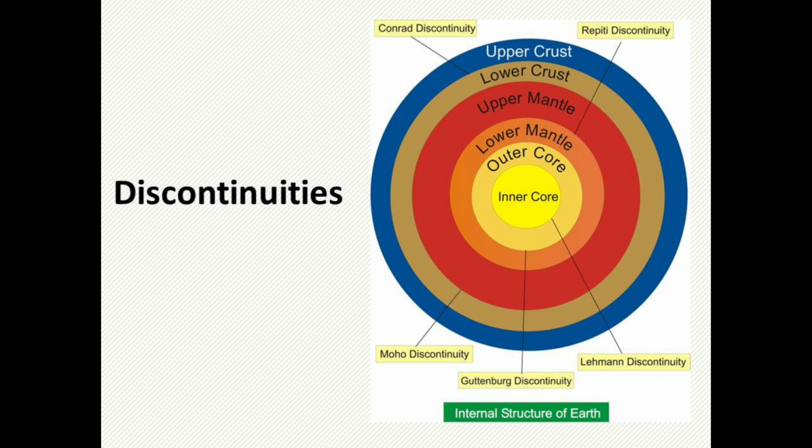Similarly, between the lower mantle and the outer core is Gutenberg discontinuity, and between the inner and outer core is Lehman discontinuity. These are the main discontinuities which divide the earth layers into different portions. This is the brief introduction of earth layers and discontinuities which are associated with the earth layers.